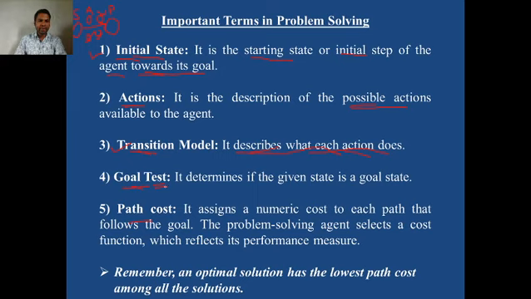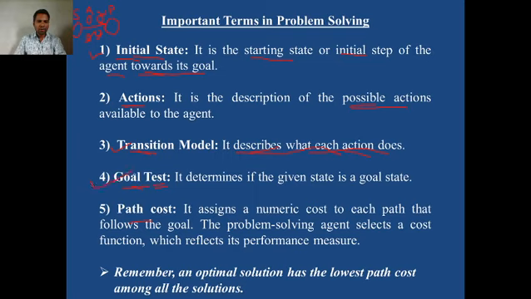What is the role of the goal test? The goal test always compares the current state with the goal state. For example, when we reach Alefata, the agent will check whether it is our goal state. If it is, then it will terminate the actions and terminate the search. Otherwise it will continue the search. Again, from Alefata, if it reaches Narangao, which is an intermediate state, then again it will perform the goal test.